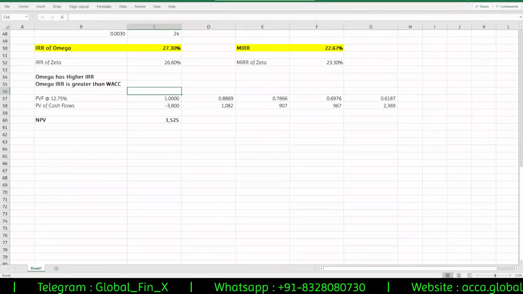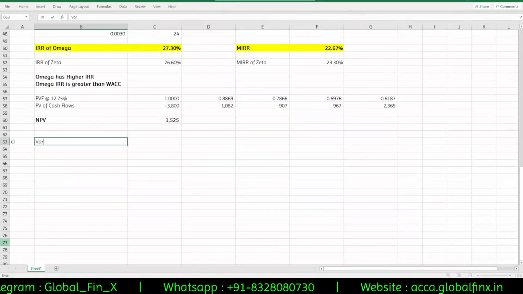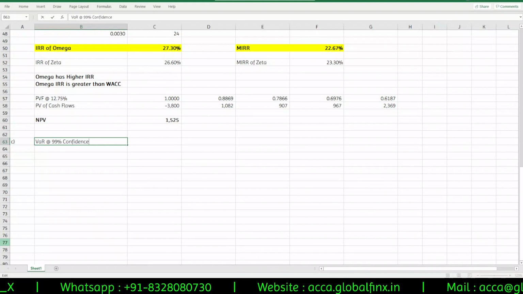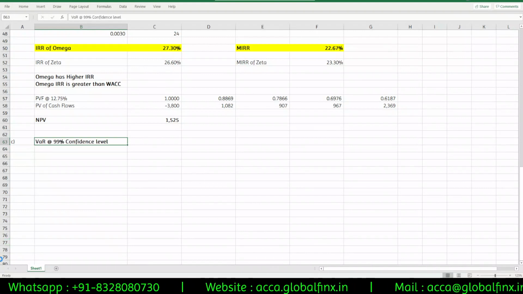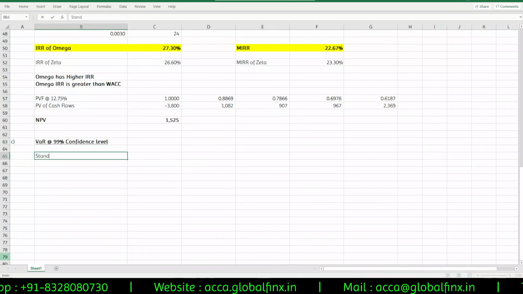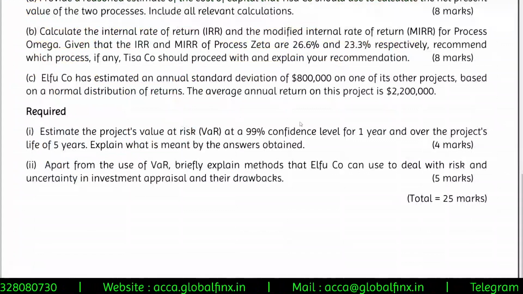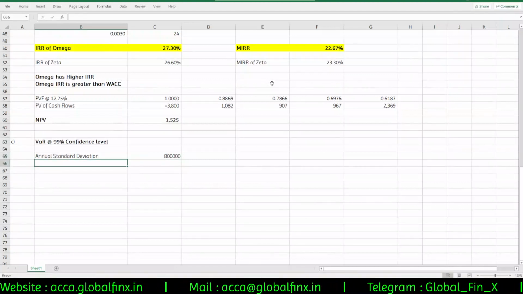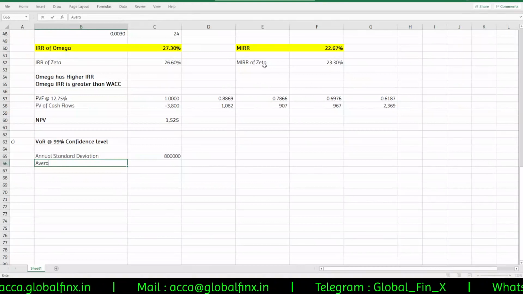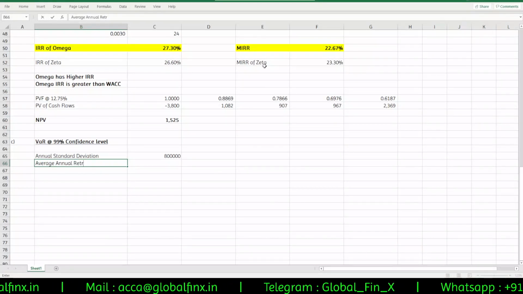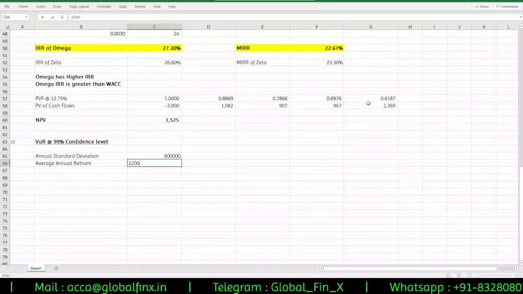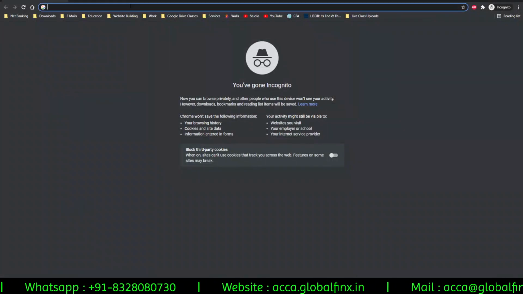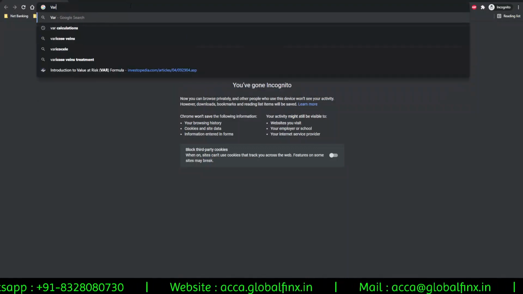See, VaR at 99% confidence level. Okay, so VaR at 99% confidence level, standard deviation is given as, annual standard deviation is given as 800,000, and average annual return on this particular project is 2.2 million. Okay, let's just check. So VaR at